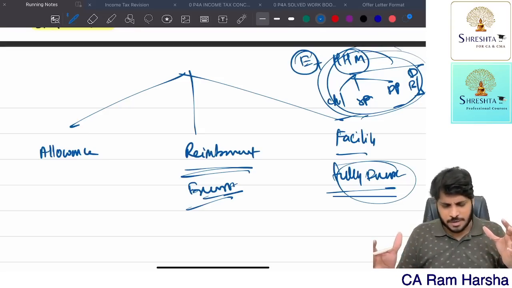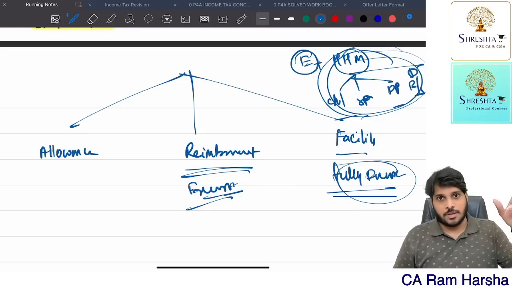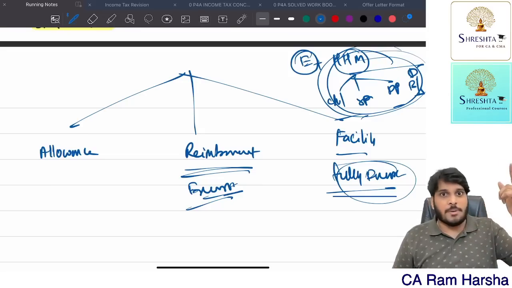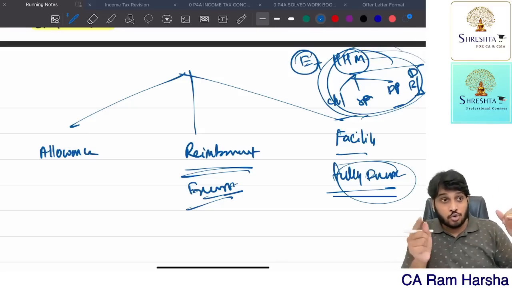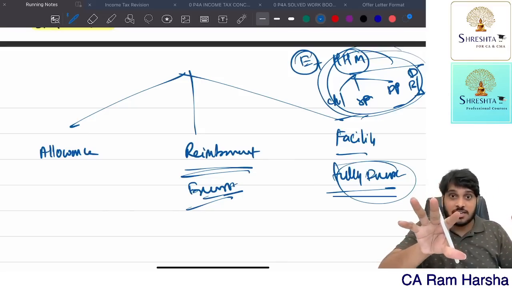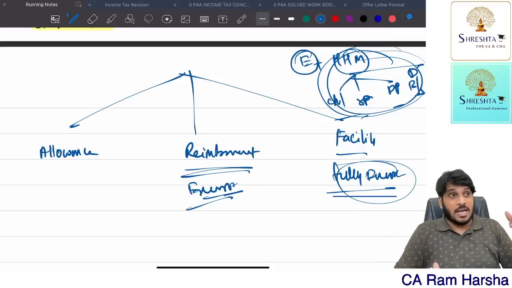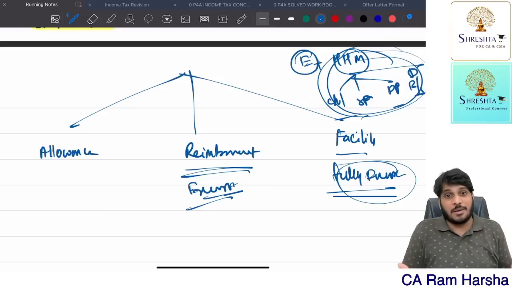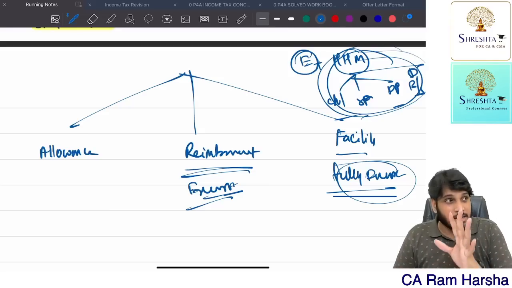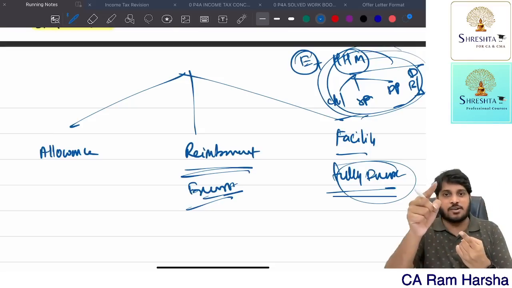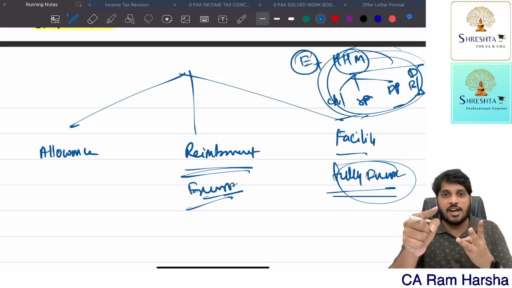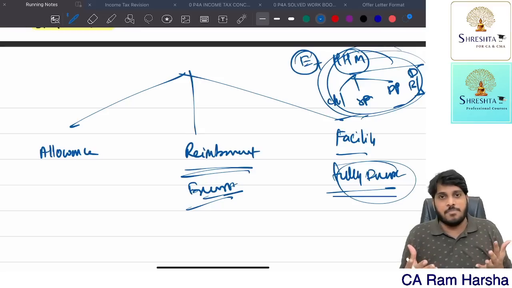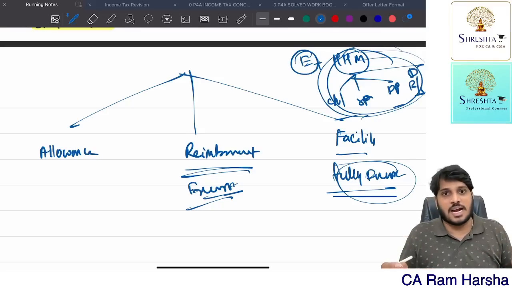Suppose the employee is suffering from some particular problem and went abroad and took medical treatment. For that medical treatment, the company already reimbursed. To travel abroad, the travel expenditure also the company paid. In abroad, they stayed for some number of days, and the stay expenses also the company paid. So if the employee has taken medical treatment outside India, and the treatment costs, travelling costs, boarding and lodging costs are completely reimbursed by the company, now what about that?